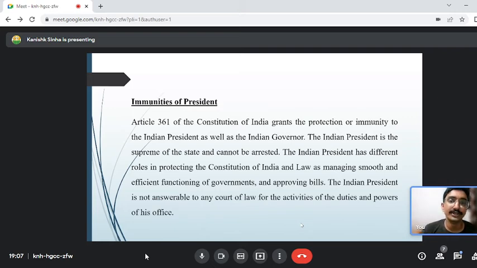Then we come to the immunities of the president. As I was discussing in one of the previous slides, the president and the governor are not answerable to any court of law during their tenure. You cannot start any criminal proceeding against the president when he is in office. Now, if any criminal proceeding is started against Ramnath Kovind, then you cannot challenge it.